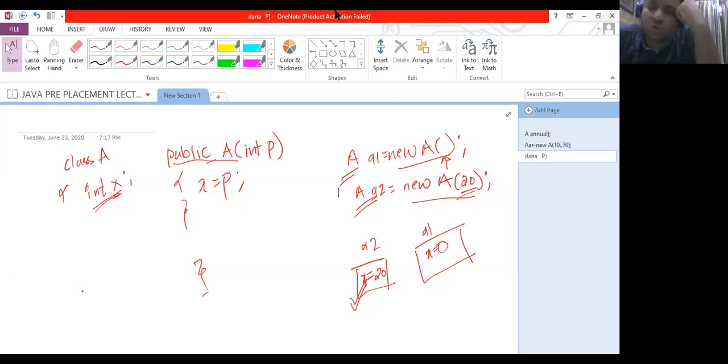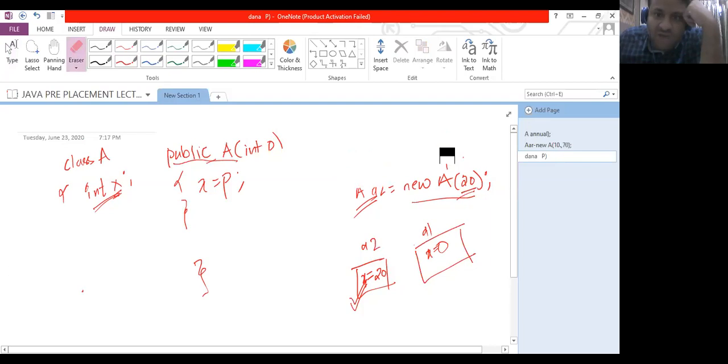Then the student will have a query: does this mean that every time a class has even one parameterized constructor, we are supposed to create a default constructor also? Well, it is not compulsory, but if your program intends to call the default constructor, then it is needed. In this case, since class A has only a parameterized constructor, if I am not creating the a1 object and I'm only creating a2, which is supposed to call the parameterized constructor, then there is no need for me to create a default constructor.